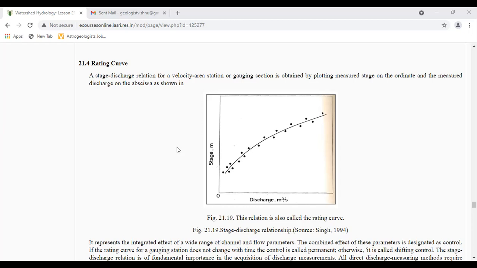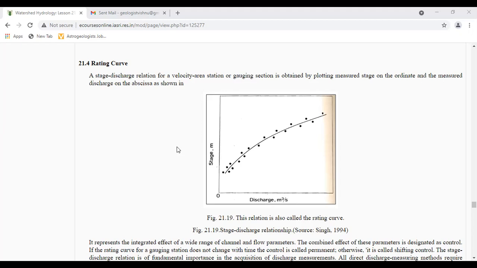Okay, guys, the rating curve, a stage discharge relation for a velocity area station or gauging section, is obtained by plotting measured stage on the ordinate and the measured discharge on the abscissa as shown in figure. This relation is also called the rating curve.